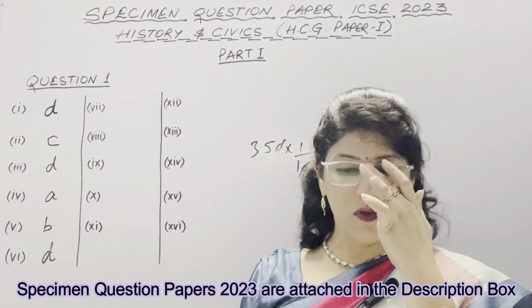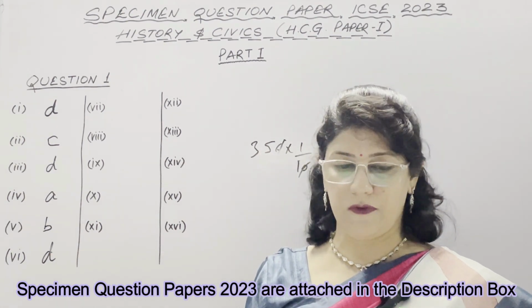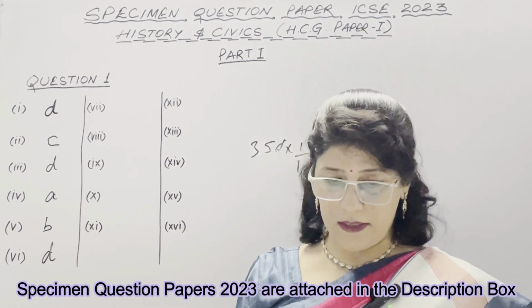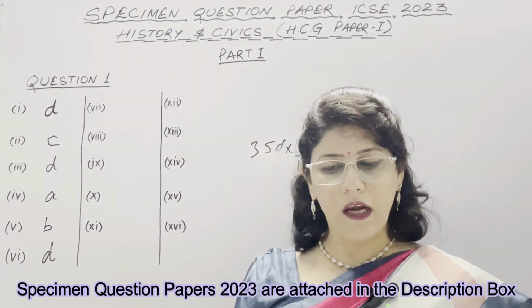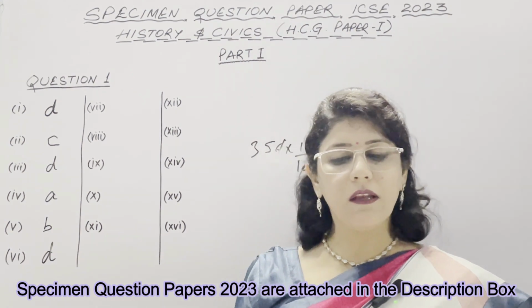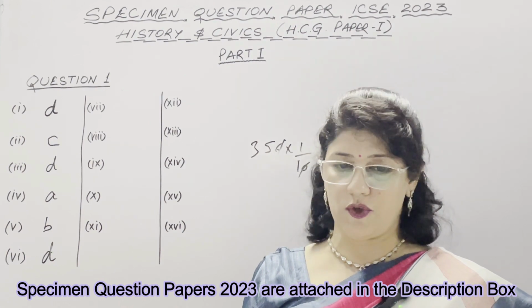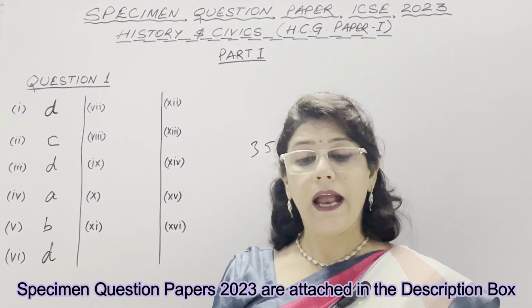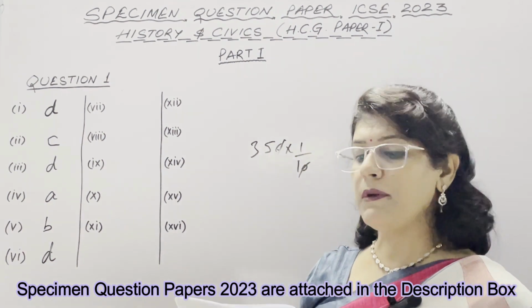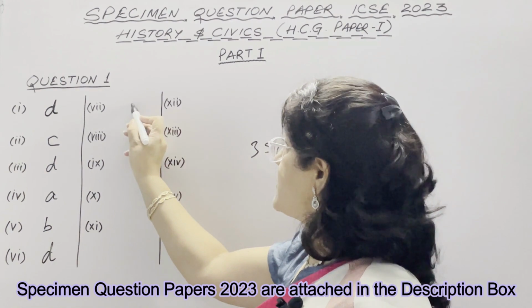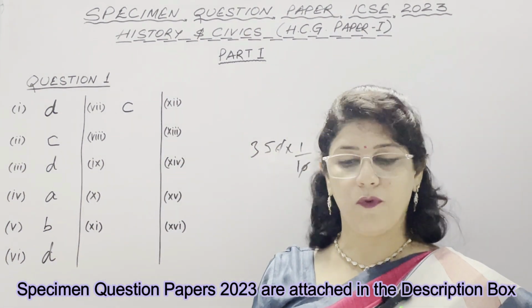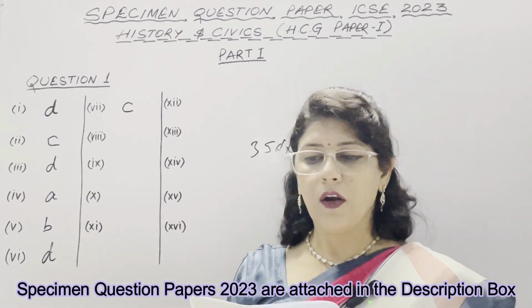Seventh: which of these was not an aim of the Indian National Congress? Option A is to train and organize public opinion in the country. It is there. B is to promote friendly relations between nationalist political workers. It is also there. C is to make the world aware of the true nature of the British. It is not correct, because at that time they believed in loyalty to the British Crown. So option C is not an aim of the Indian National Congress, and the correct option is C. D is to formulate popular demands and present them before the government, because they believed in loyalty to the British Crown.